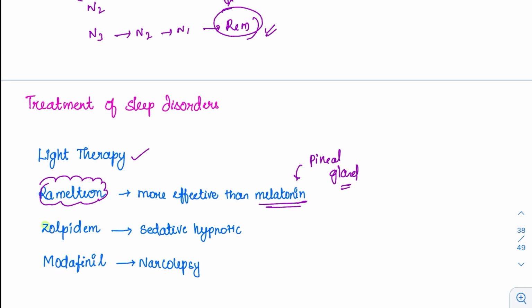Then there is a drug called as zolpidem, which is a sedative hypnotic which can be given to the patient. Then modafinil. It is a drug given for narcolepsy. So these are some of the treatment options which can be given for the patient of sleep disorder. And sleep is very, very essential. Take it from me. If you sleep properly, you can avoid a lot amount of diseases, a numerous amount of disorders.